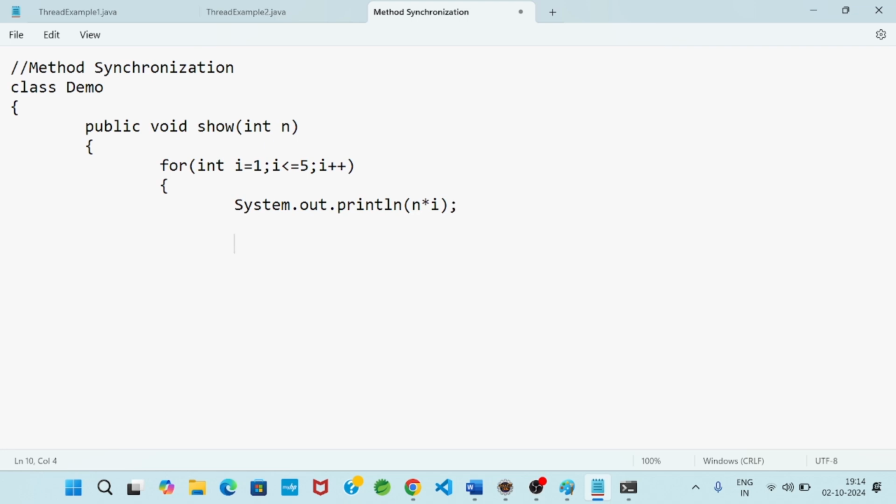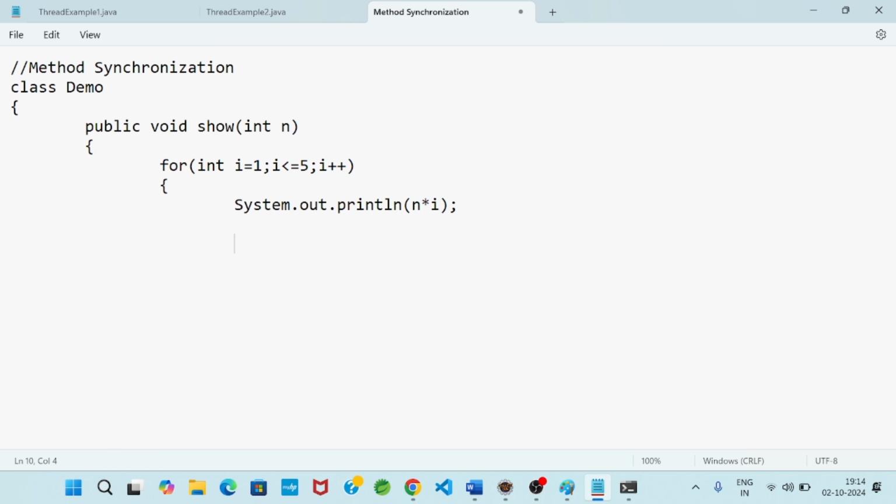So i is equal to 1, then n into 1, i is equal to 2, n into 2, n into 3, n into 4, n into 5. When I will call the show method, at the time of call, it will take the value of n.